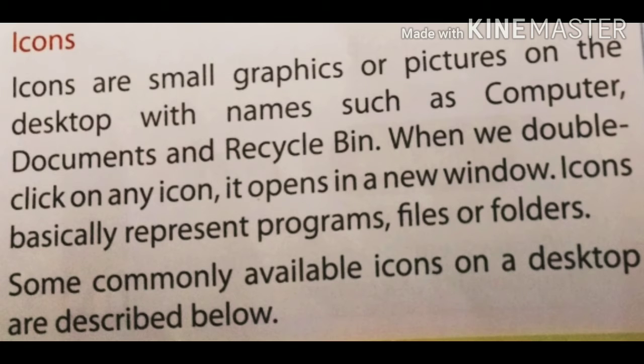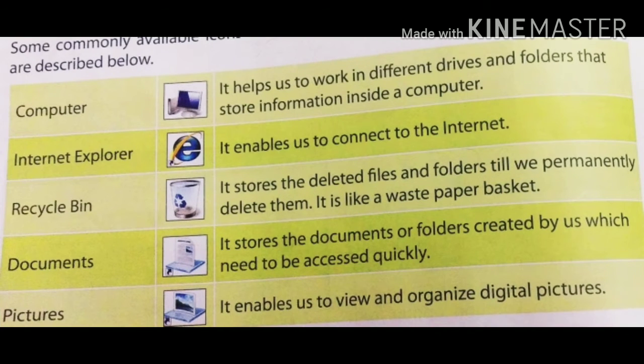Children, next one, icons. The small pictures on the desktop are called icons. Some of the common icons on the desktop are My Computer, My Documents and Recycle Bin. When we double click on any icon, it opens in a new window. Icons basically represent programs, files or folders. Some commonly available icons on a desktop are described below. Children, listen. What are icons? The small pictures on the desktop are called icons. Yes, good. Children, listen. First one, computer.